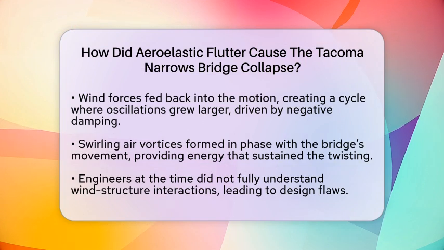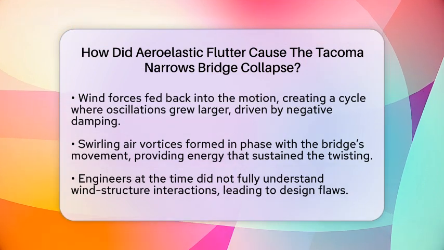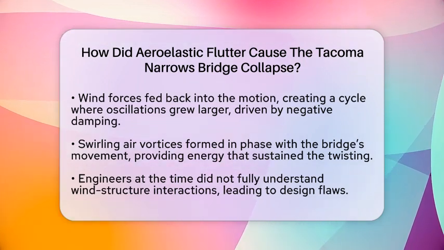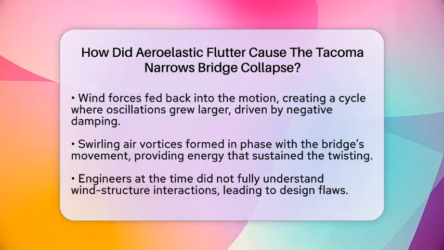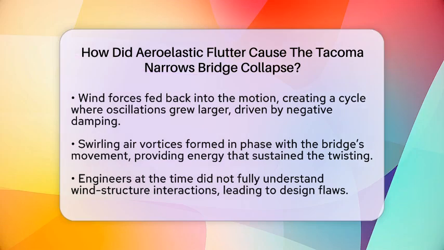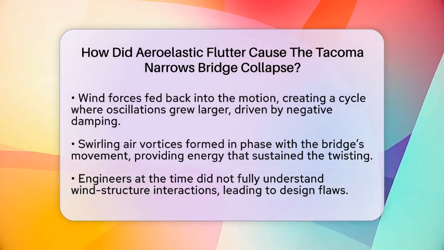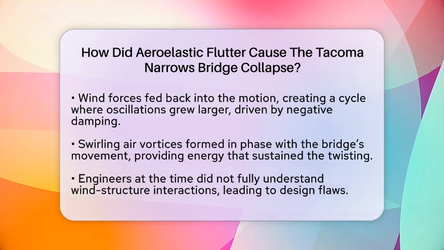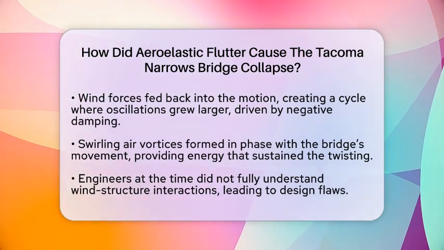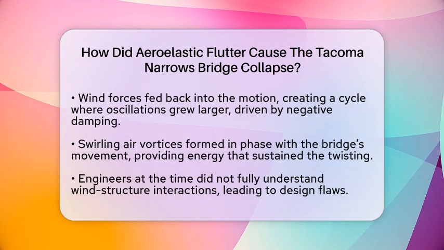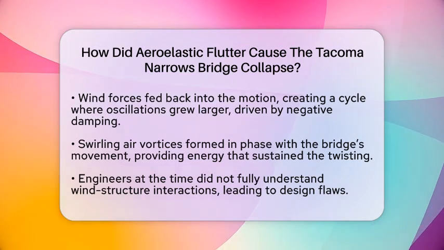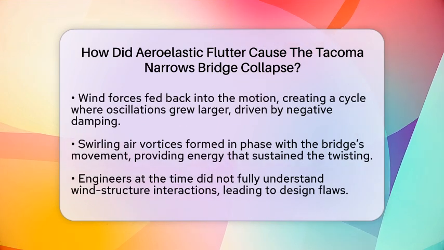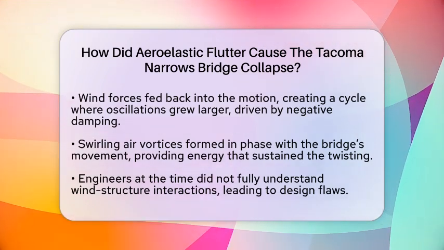As the twisting increased, the wind forces fed back into the motion, making it grow larger. This created a self-reinforcing cycle where the wind actually added energy to the oscillations instead of damping them out. This is different from resonance, where vibrations happen at a specific frequency. Aeroelastic flutter involves negative damping, meaning the wind keeps pushing the structure to oscillate more. The vortices or swirling air patterns formed in phase with the bridge's motion, giving it more energy to keep twisting.